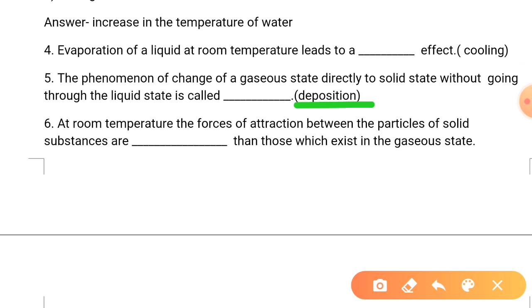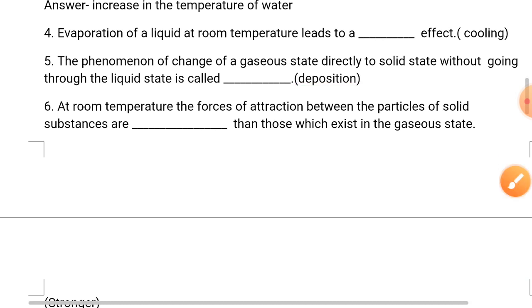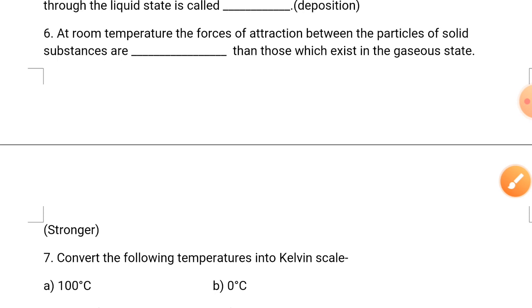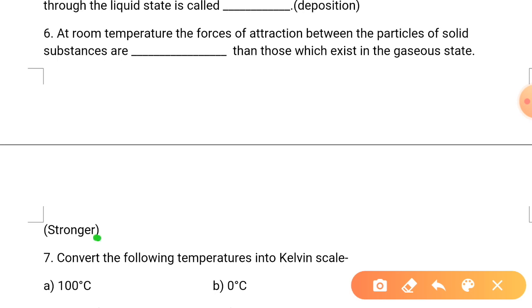If particles are close, they must have very much force of attraction. If particles are far, they will have less force of attraction. So students, your answer is stronger.